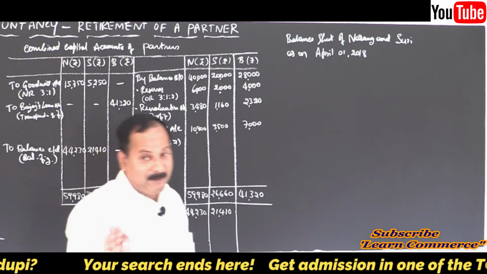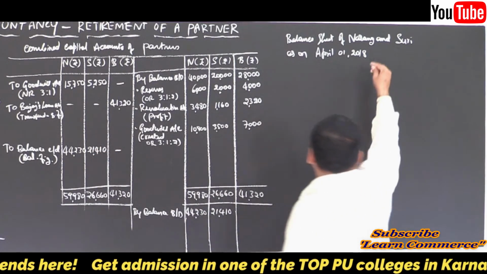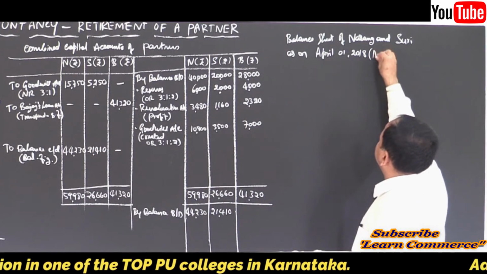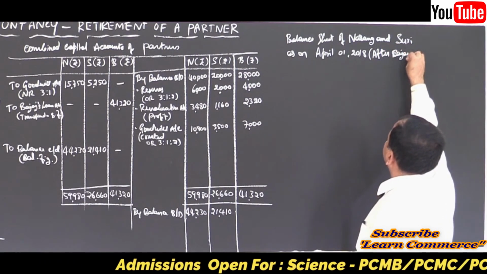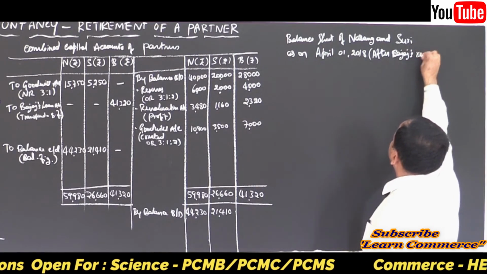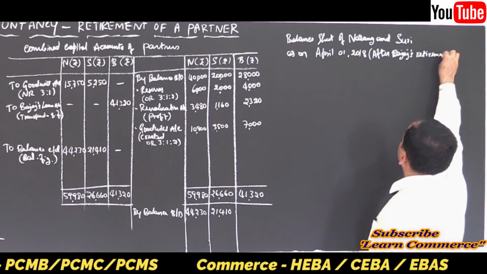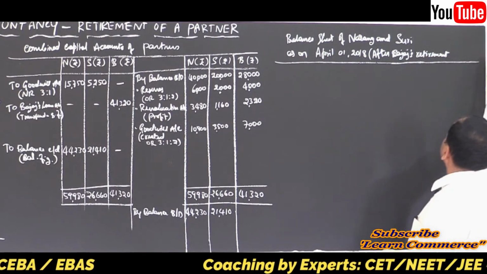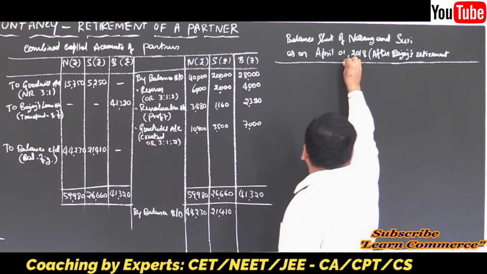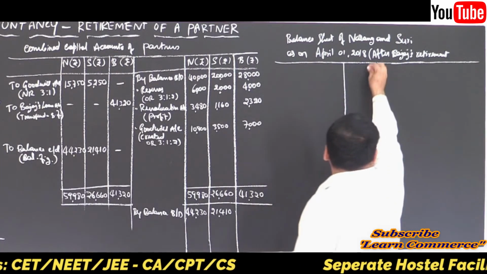Remember, that will happen. So, after Bajaj's retirement, within bracket, after Bajaj's retirement. Draw the columns, write column headings. No debit credit. Remember, this is a statement of assets and liabilities. This is not an account at all.